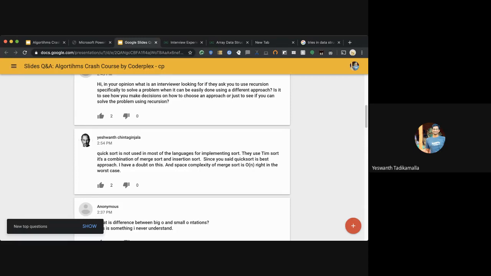I'm not really sure of this. I'm not saying you're wrong. It's quite possible that they use a combination of merge sort and insertion sort. But to blatantly say most of the languages is probably a little lame. Also, it's possible that quicksort is something that came recently, and most of these platforms were written quite a while ago. For example, Windows was written some time ago, and probably quicksort came after that.